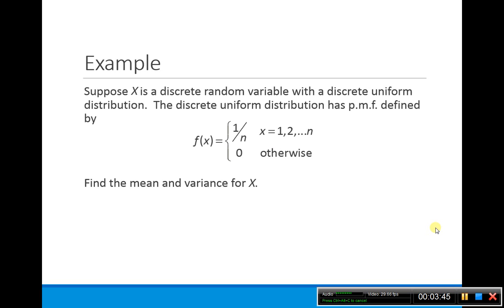As an example, let's suppose that x is a discrete random variable with a uniform distribution. The discrete uniform distribution has the probability mass function defined by this, and we're going to go over some of the more common distributions at the end of this video. This is the formula for the probability mass function for a discrete uniform distribution. Now we want to find the mean and the variance. Here we have 1 over n, where x takes on the finite values 1, 2, all the way up to n.